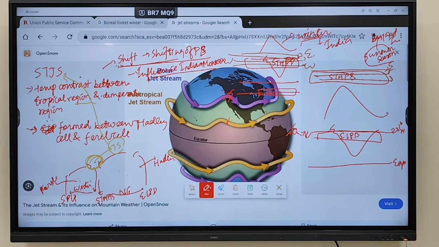Southwest monsoon. How is it influencing the southwest monsoon? But does the southwest monsoon blow at the surface or at the upper level? So how will it be getting mixed?